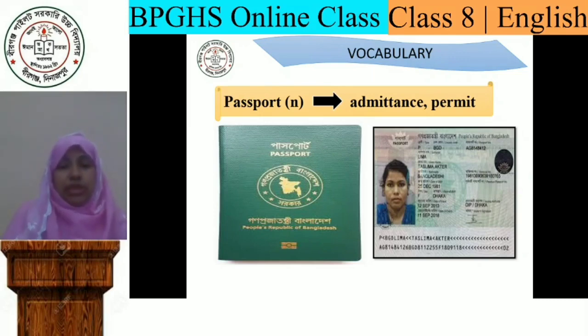Actually, it is a permission to cross the border of a country. When you want to go to another country, you must have a passport. Here are two pictures. In the first picture, you can see the outer side of the passport and the inner part of the passport. You will find a picture and some numbers and some information.